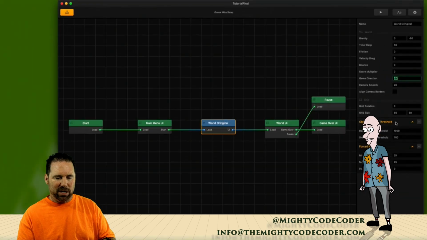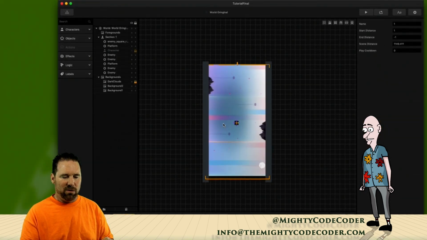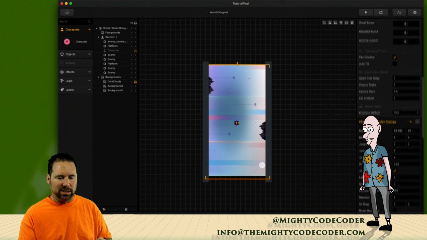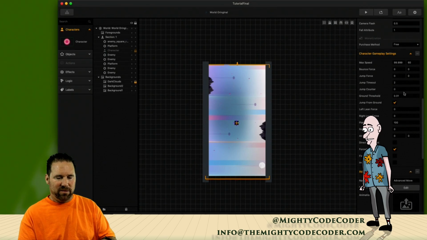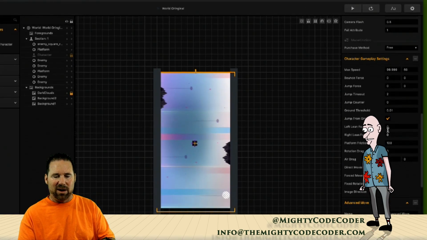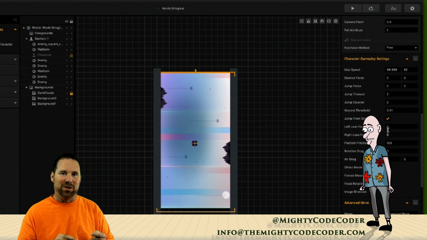And now I want to talk about character settings. If I go in here and click on my character, you can see the character has all kinds of settings also. In fact, bounce force, jump force, okay? And I find that these are actually easier talked about in another playset.